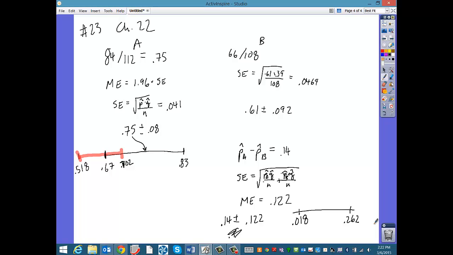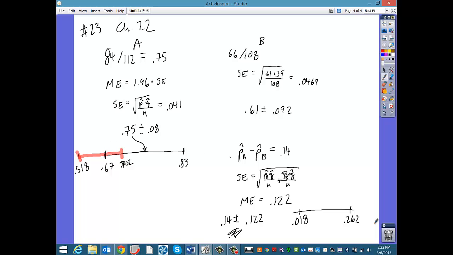So part E is, does the interval contain 0? No, the interval does not contain 0, right? That's the point. So part F says, why are these parts contradicting each other? If we're so sure here, why were we not so sure when we were looking here? Why did it seem like there was the possibility?